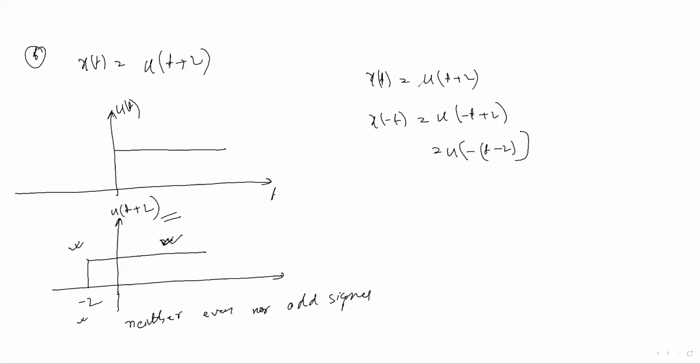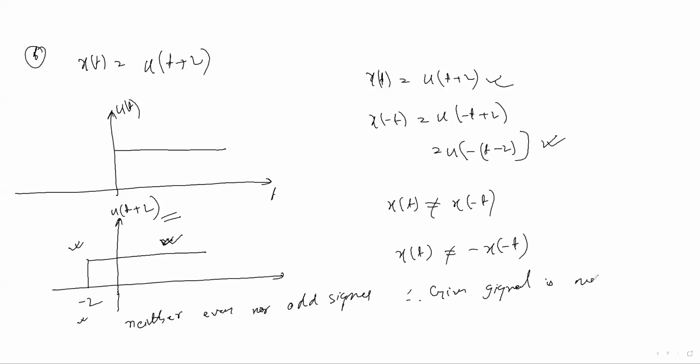By looking at these, we can directly say that x of t is not equal to x of minus t. Another thing, we can say x of t is not equal to minus x of minus t. That's why the given signal is neither even nor odd. Understood?